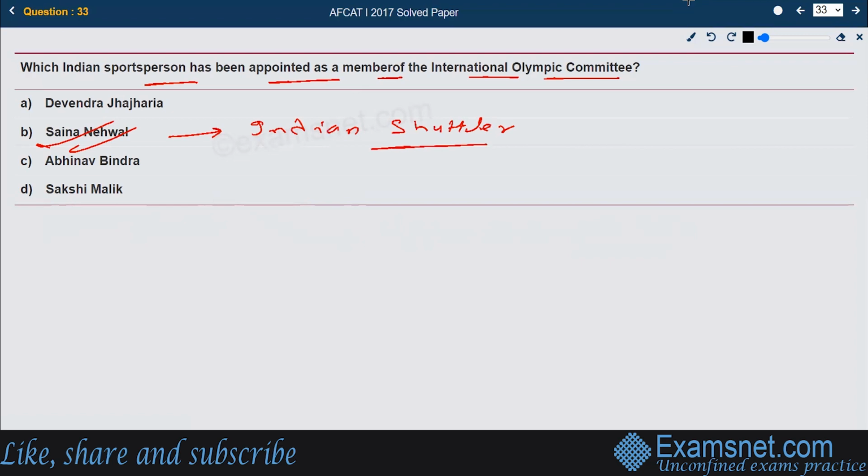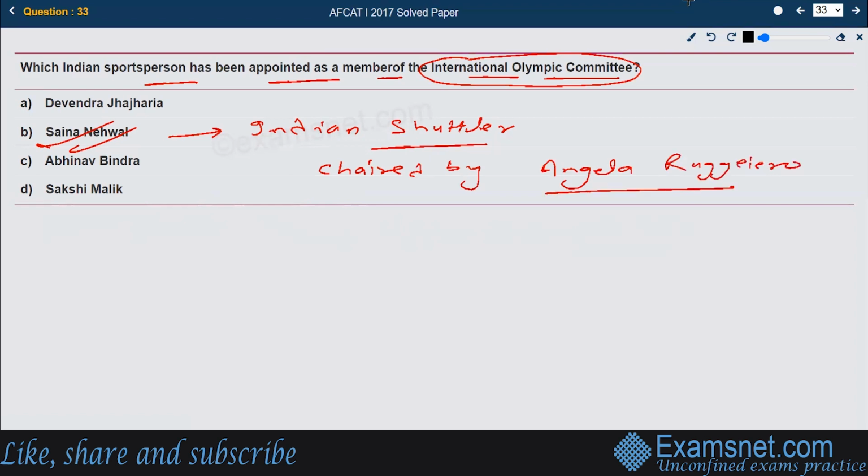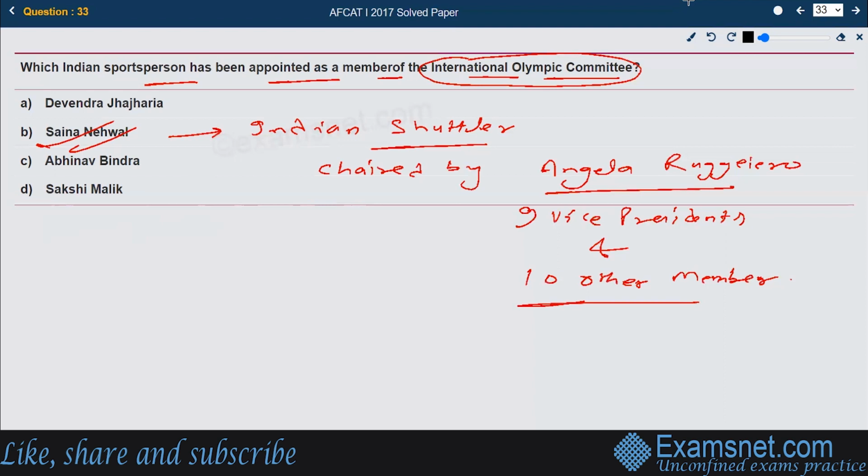Athletes Commission. The Athletes Commission of the International Olympic Committee is chaired by Angela Ruggiero, and it comprises nine vice presidents and 10 other members. So this is the composition of the committee, and that is the right answer, option B.